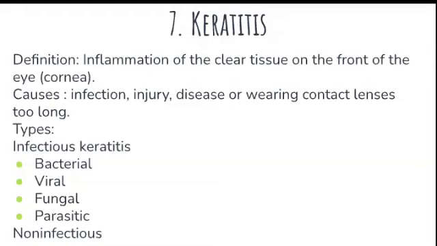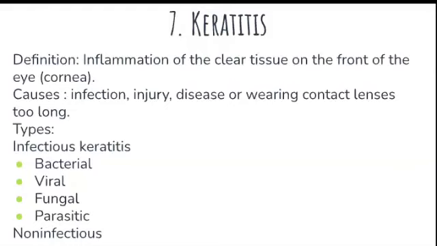The next topic is keratitis, that is inflammation of the clear tissue on the front of the cornea. That is inflammation of the cornea. We call it keratitis. The causes of the corneal inflammation are infection, injury, disease, or wearing a contact lens for too long a time. So wearing a contact lens has become a very common cause nowadays, causing corneal ulcer or corneal inflammation, that is keratitis.